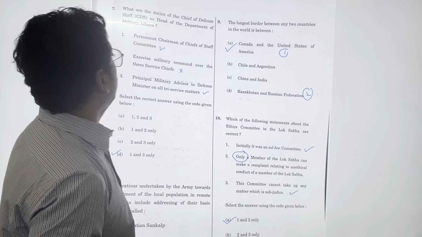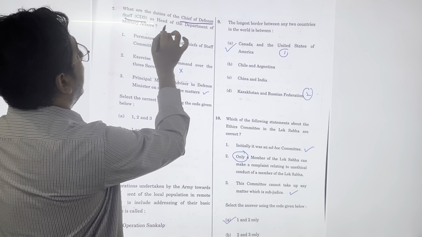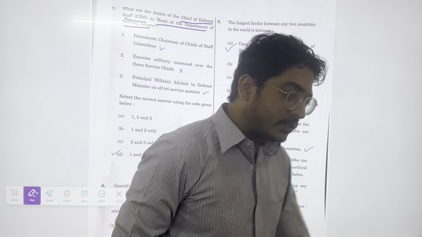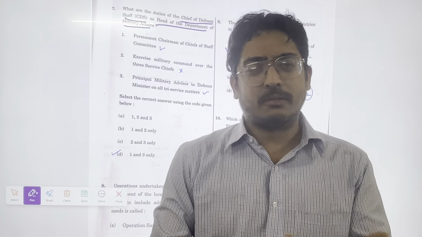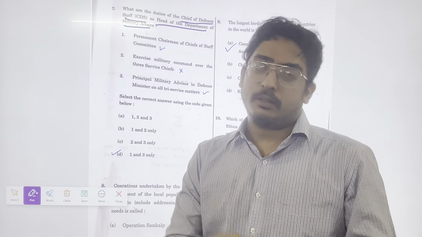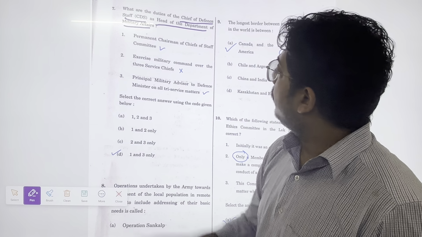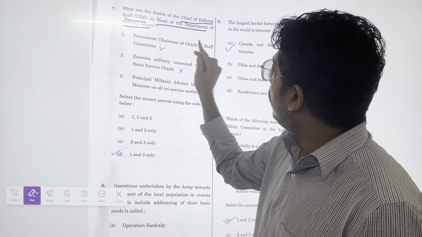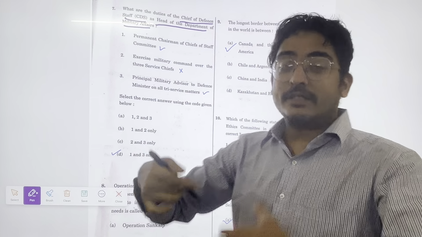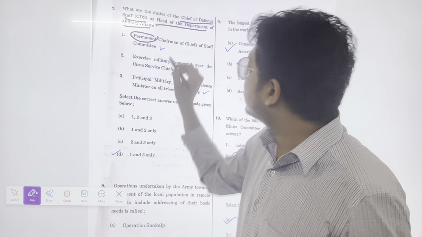Okay, now question number 7. What are the duties of the Chief of Defence Staff as head of the Department of Military Affairs? Now, the Chief of Defence Staff is in the news once or twice every year. So you need to know what the powers of the CDS are. Now the first statement is permanent chairman of the Chiefs of Staff Committee. Now students may think because the word is permanent, it may be a wrong answer. It is a correct statement.